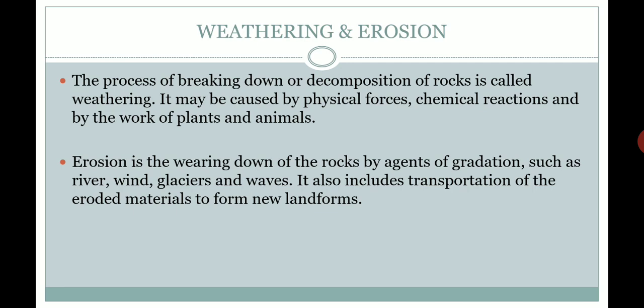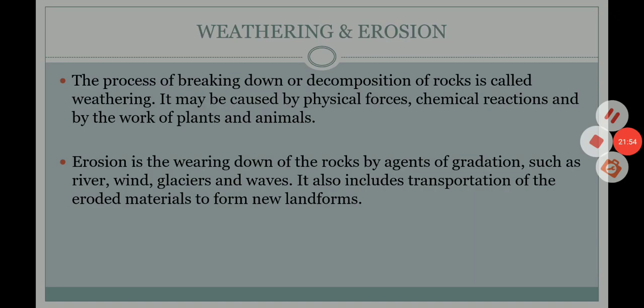What is erosion? It is the wearing down of the rocks by agents of gradation, such as river, wind, glacier and waves. It also involves transportation of eroded materials from one place to another so that new landforms are formed.